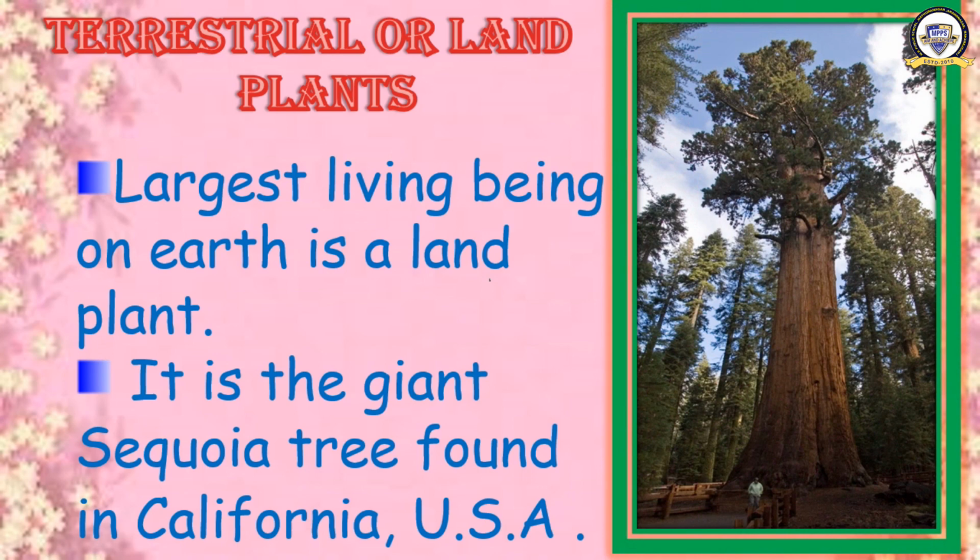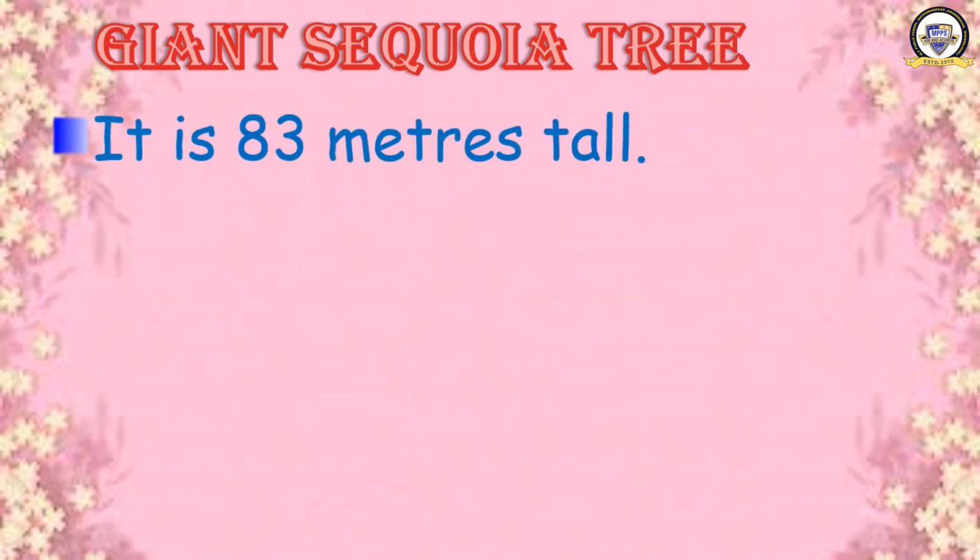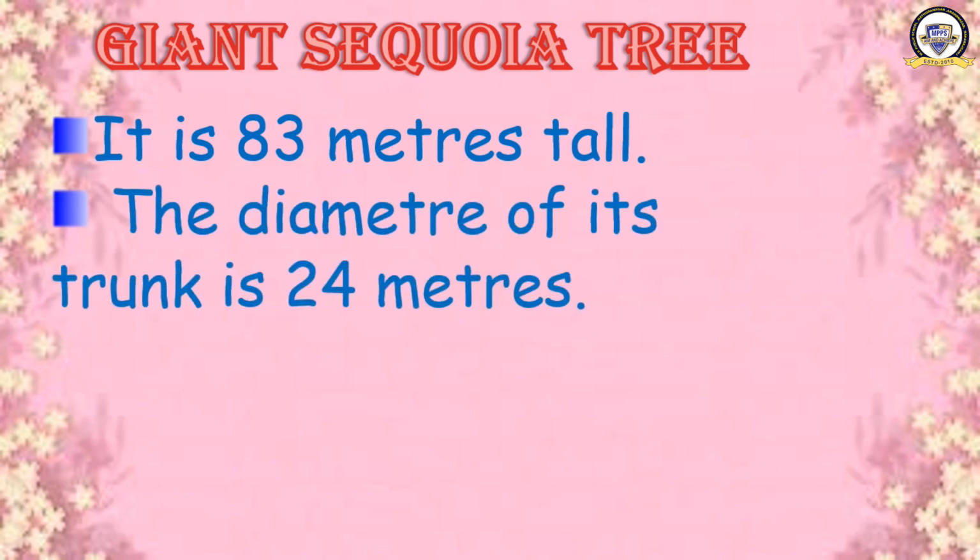How tall it is, see? A man is standing, you can compare the height of the man and the height of the tree. It is the tallest one, the largest one also. Moving ahead, we will learn about this tree now. Giant sequoia tree. It is 83 meters tall. The diameter of its trunk is 24 meters.